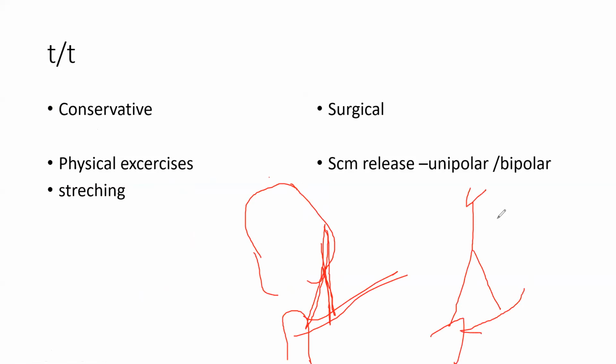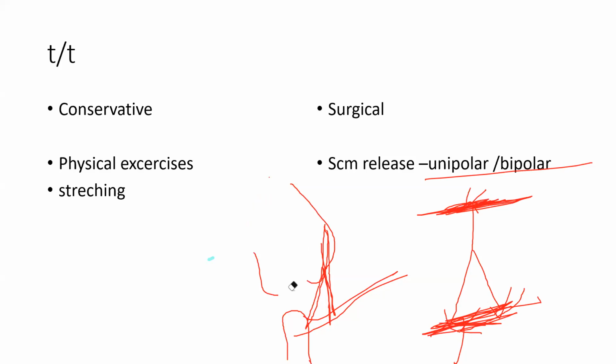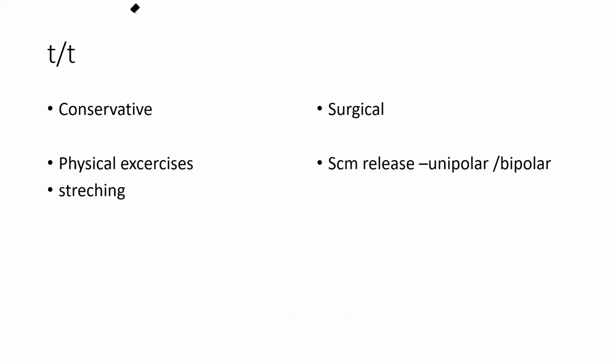So sometimes you have to release the sternocleidomastoid. If by stretching it is not going to relax, you have to release it either from mastoid or from clavicle or from sternum, okay. So either it is unipolar, meaning only one pole, so you release it from mastoid, that is unipolar release. Bipolar means यहाँ से भी and इधर से भी, okay. So unipolar or bipolar release you have to do sternocleidomastoid का, okay.